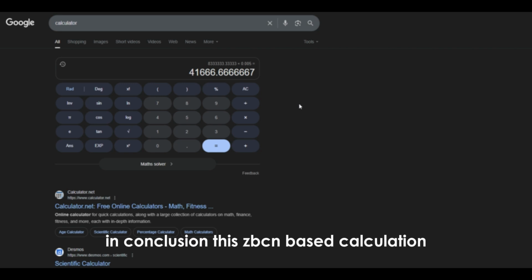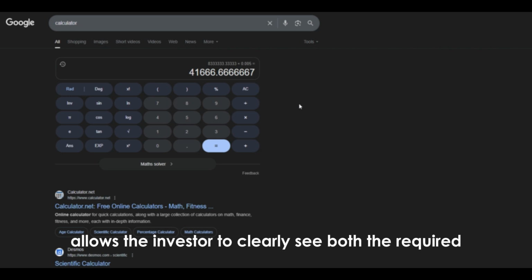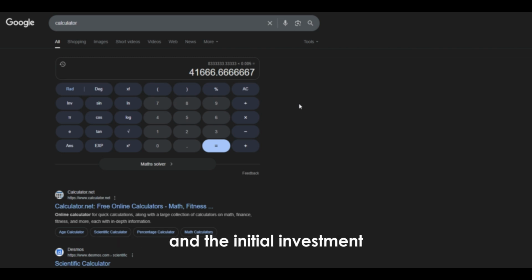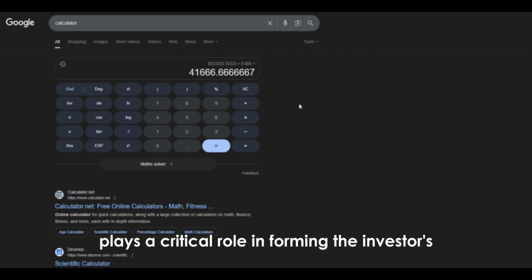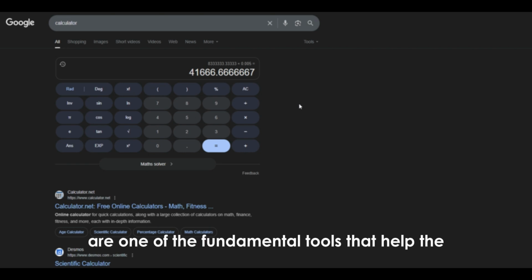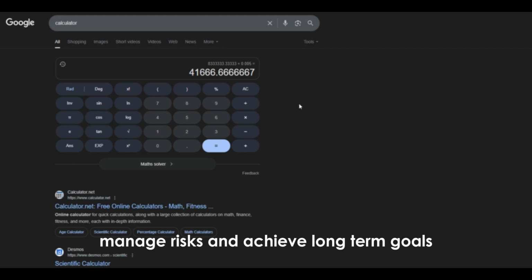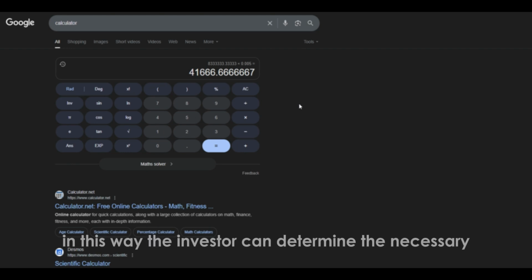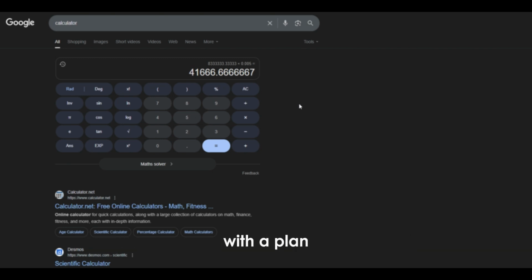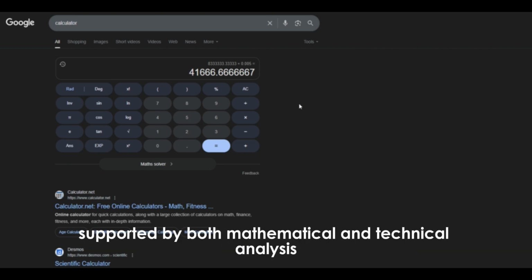In conclusion, this Zbcn-based calculation for the goal of becoming a millionaire allows the investor to clearly see both the required token amount and the initial investment. With a $1 million target, a $0.12 target price, and a current price of $0.005, the mathematical analysis plays a critical role in forming the investor's strategy. These calculations are one of the fundamental tools that help the investor plan according to market conditions, manage risks, and achieve long-term goals. In this way, the investor can determine the necessary steps to reach the $1 million goal with a plan supported by both mathematical and technical analysis.